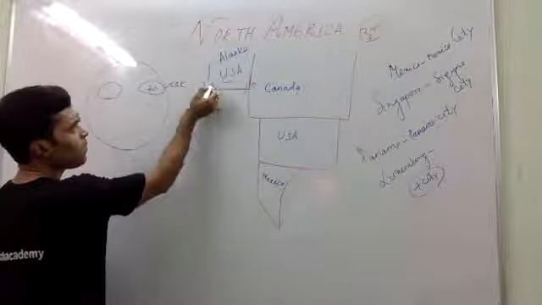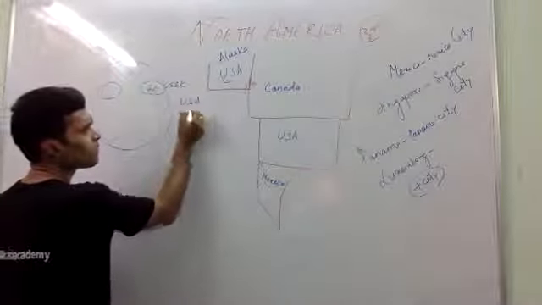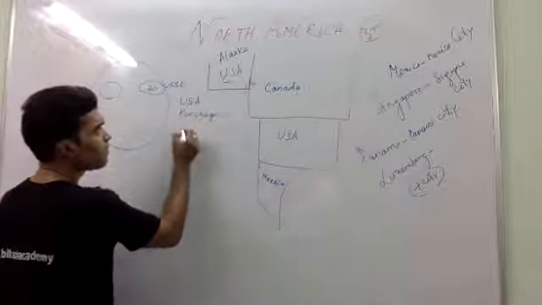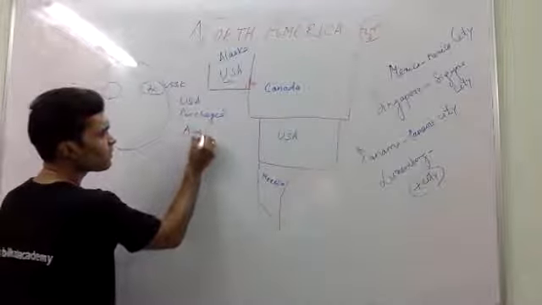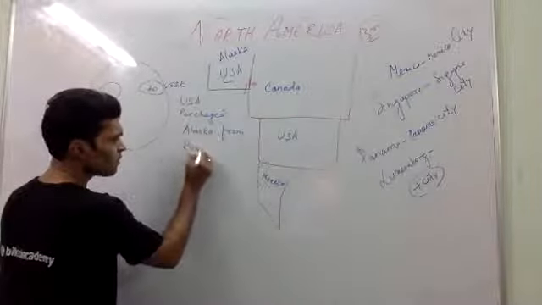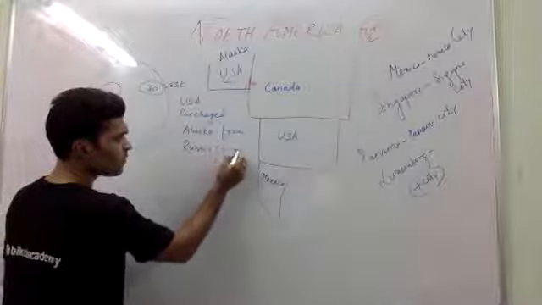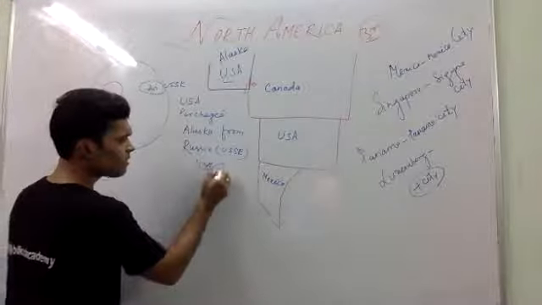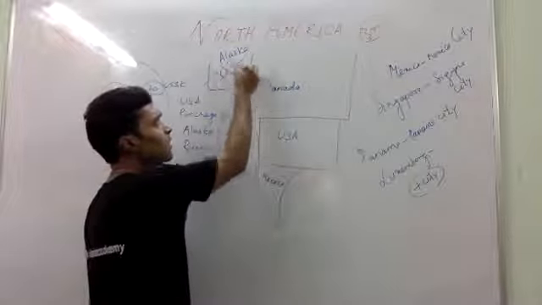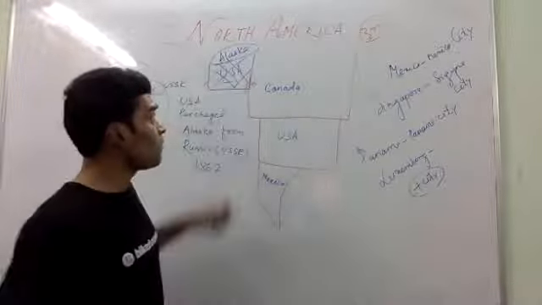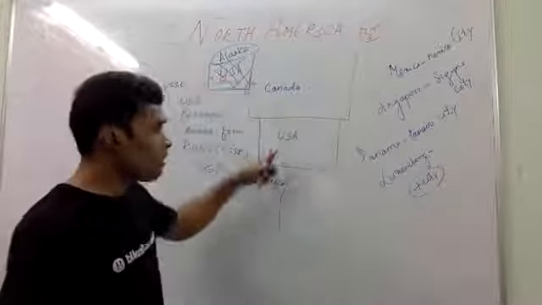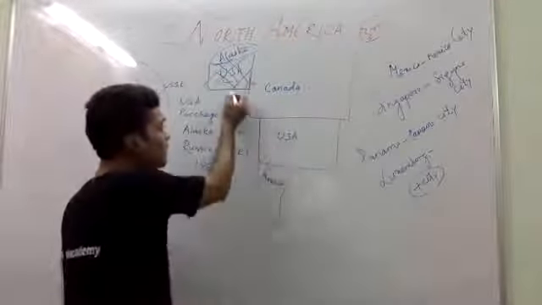Actually, USA purchased Alaska from Russia in 1867. So that's why this landmass is known as USA, and it is the largest state of USA, Alaska.